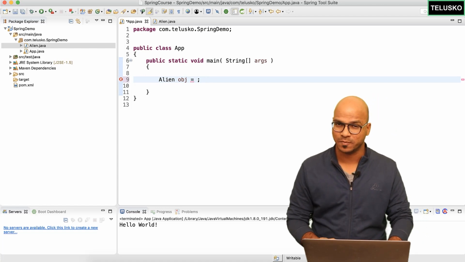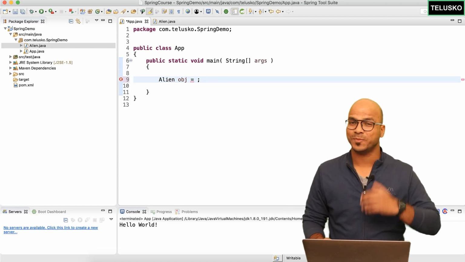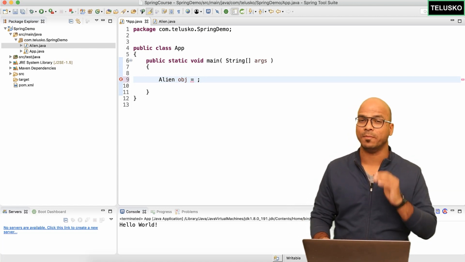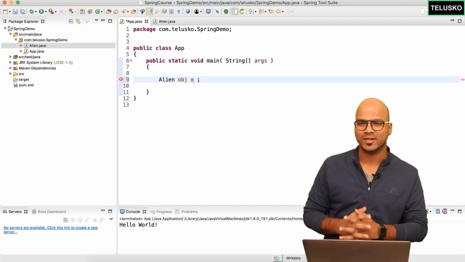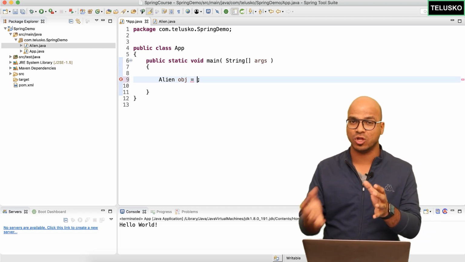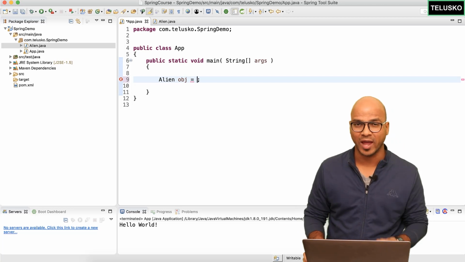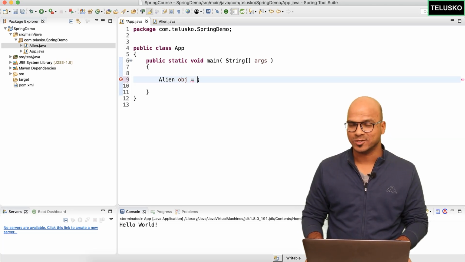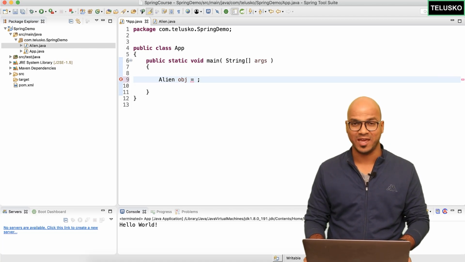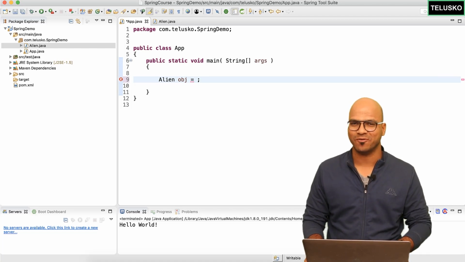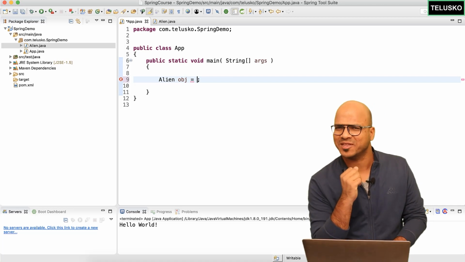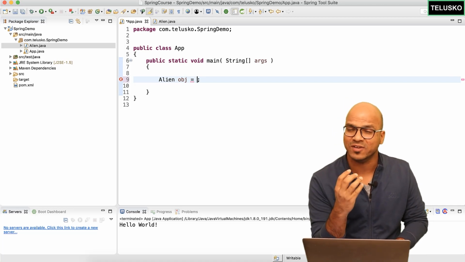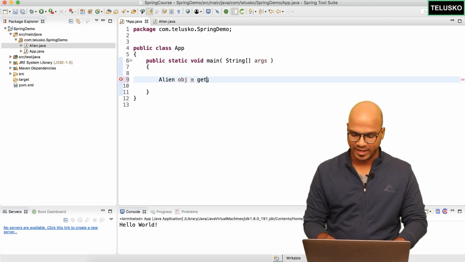That's where Spring comes into the picture. So what will Spring do now? Spring provides you an amazing feature of dependency injection, or you can call it IoC, which is inversion of control, where you don't have to create the object. It will be done by the Spring Framework. Okay, so let's ask the Spring Framework here. We'll say, hey Spring, give me the object of Alien. We have used that method name, right? Now if you remember, we have a very special method here which is getBean.